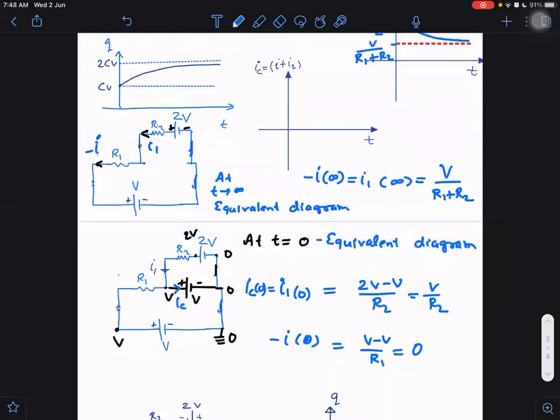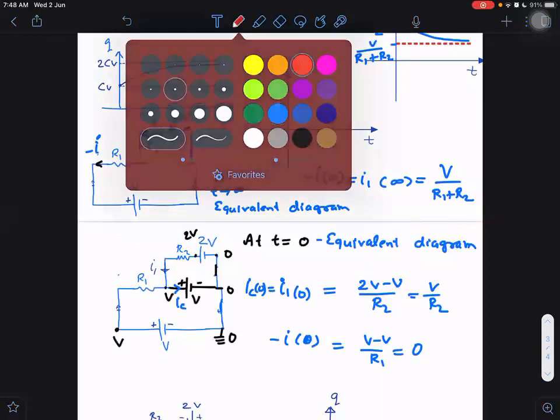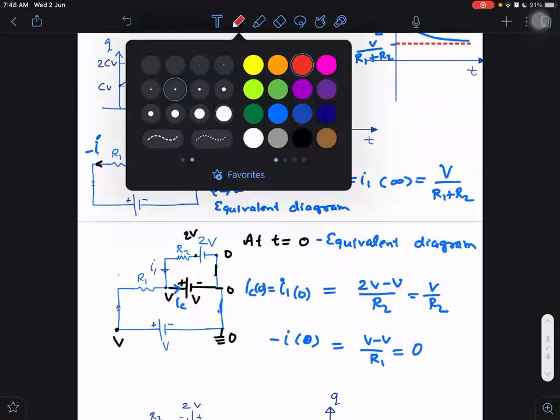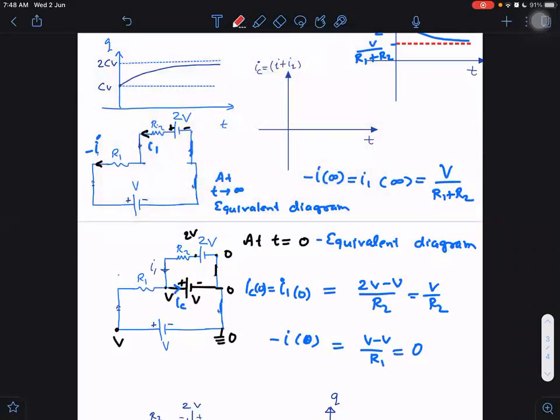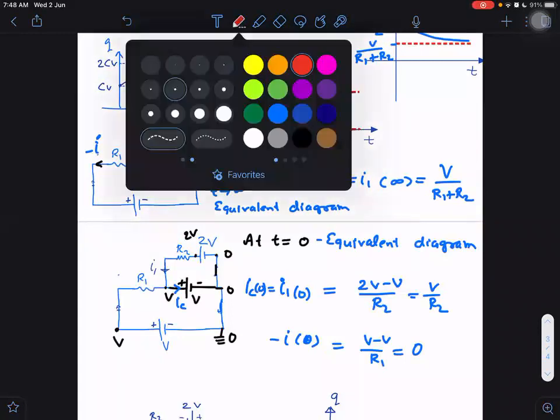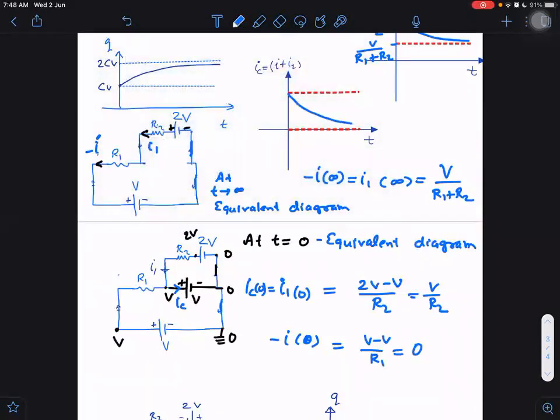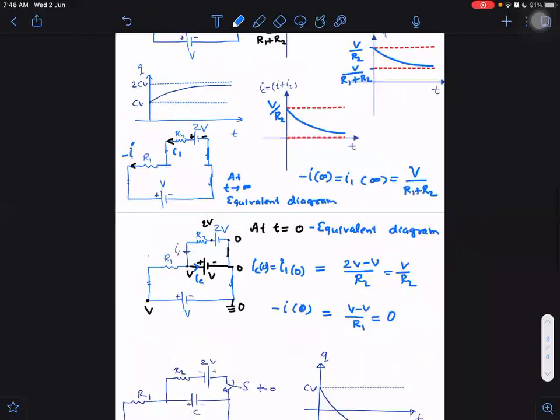Yes, V by R2. So let me do this last work also. It is now V by R2 at 0. This one, and let me connect it smoothly. This is the graph. Okay.